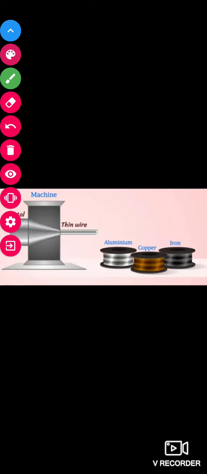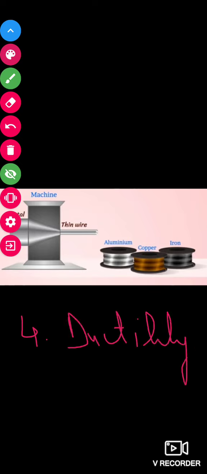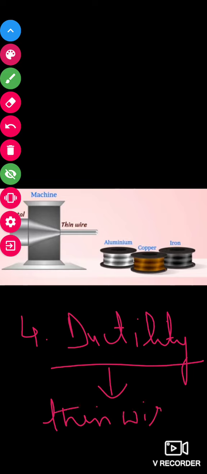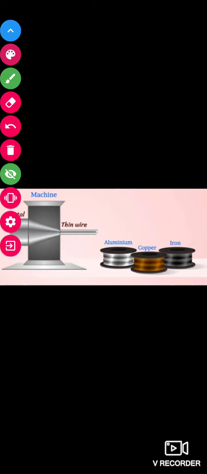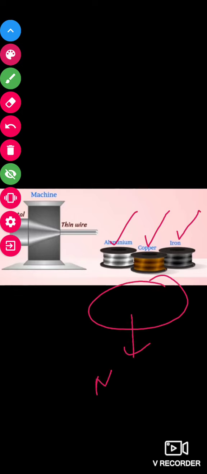Now the next property, that is property number 4, ductility. Ductility is a property of a material by which it can be converted into thin wires. In the slide you can see aluminium wire, copper wire, iron wire. These all are converted into wires. What are they? They are metals.